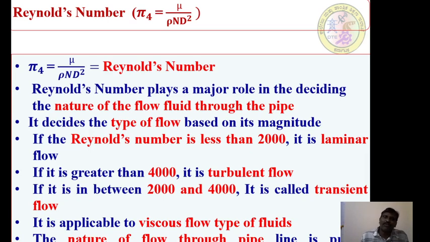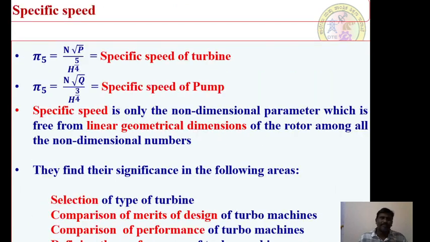Therefore, the nature of the fluid across the system depends upon the respective magnitude of the Reynolds number, right? It's a very important concept that we need to know. Therefore, Reynolds number is one of the non-dimensional numbers. Hence, the significance of Reynolds number is very, very important.